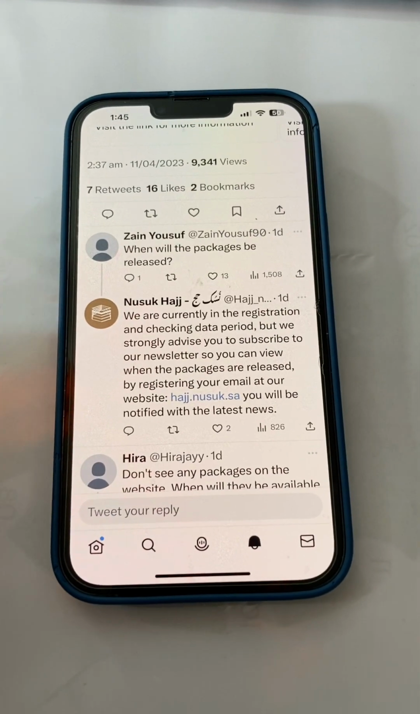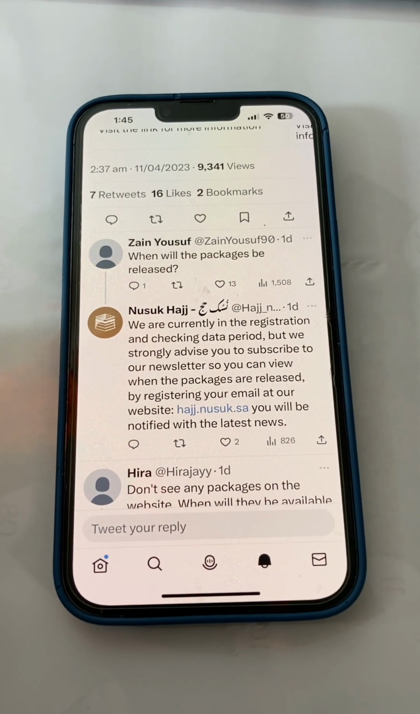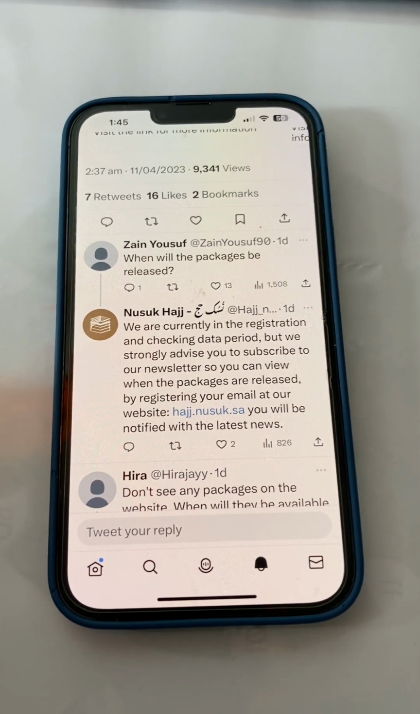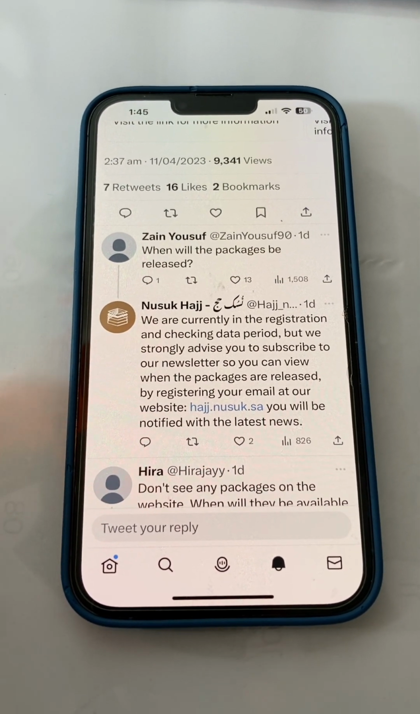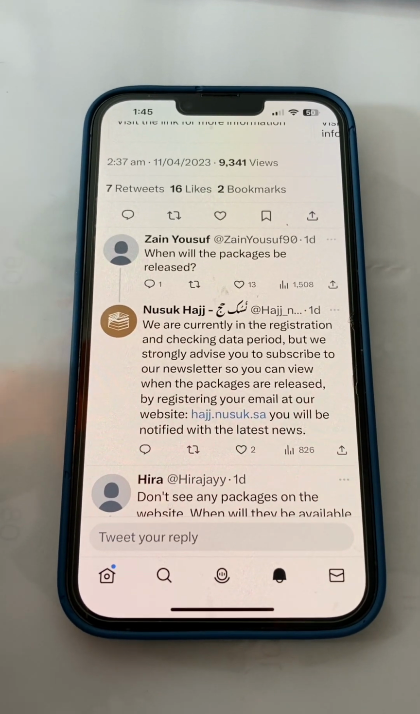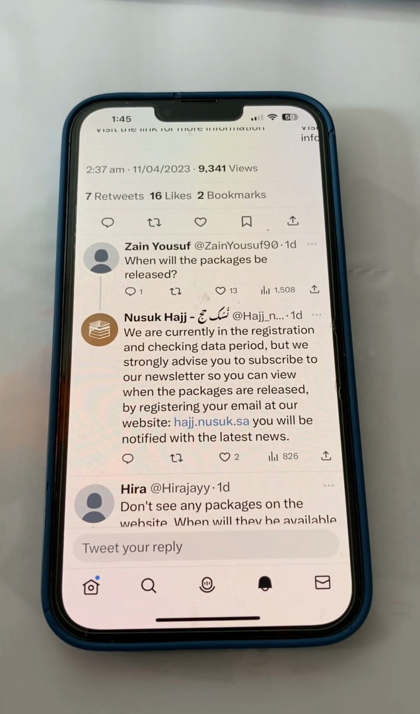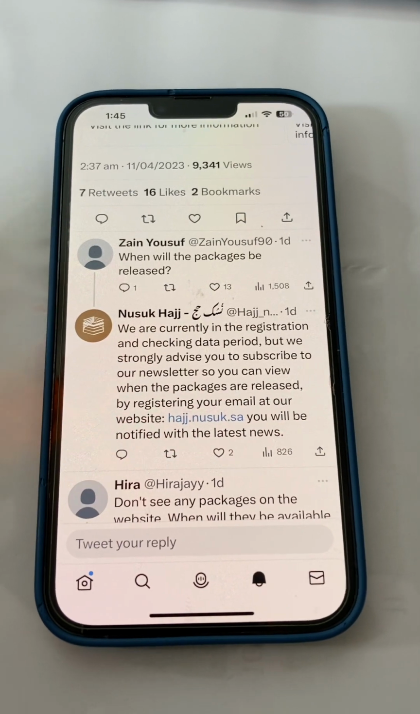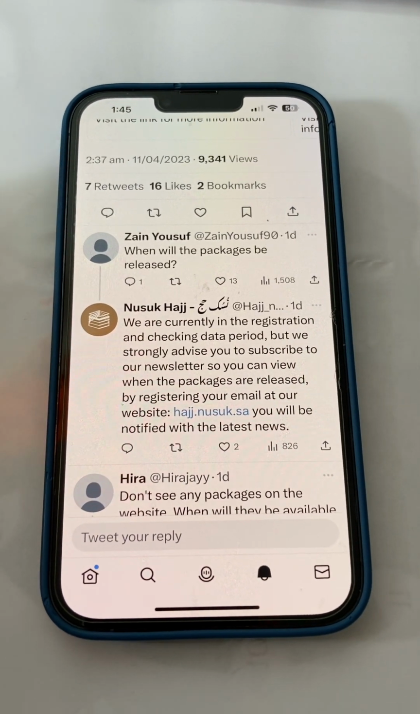And if you haven't filled the application form yet, then go and fill it right now, because they need the data on how many people apply for Nusuk Hajj, because they want to give a quota to every country like Australia, America, Canada, UK. According to applications, they decide how many quotas to give to each country.